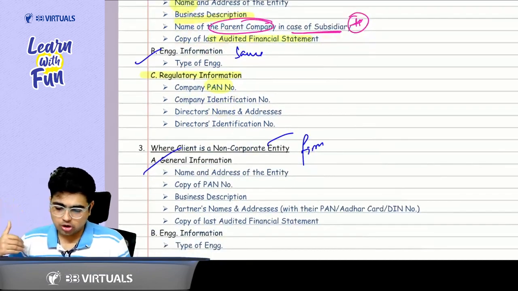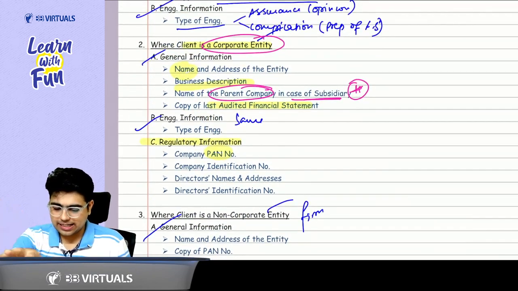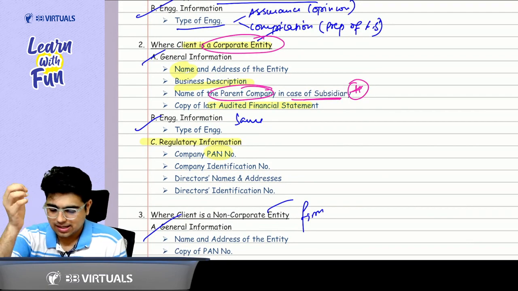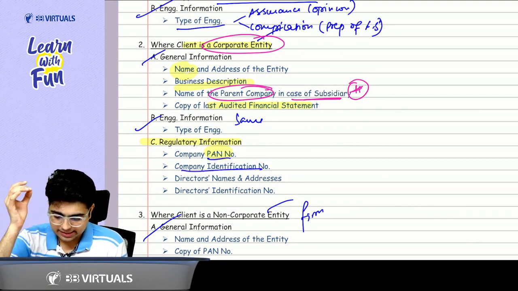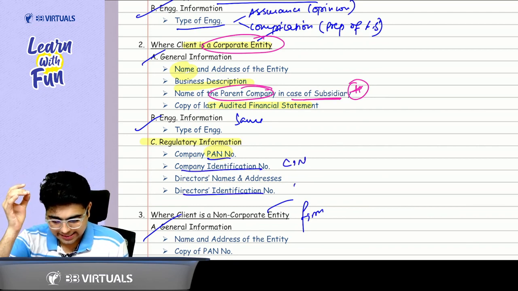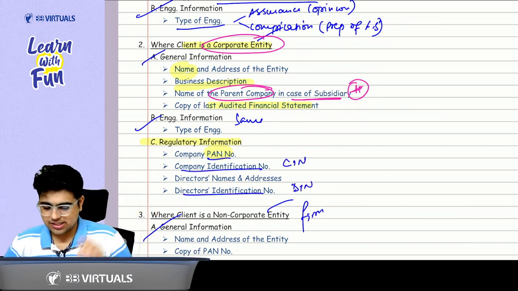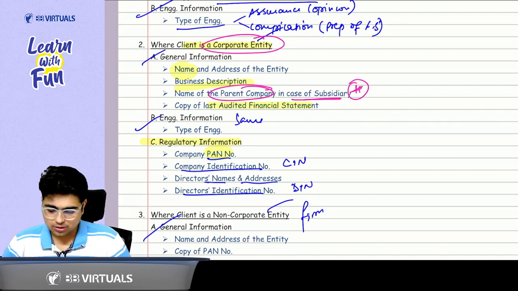Now coming to regulatory information, you just need to give the numbers. So, sir, what do you mean by the numbers? Company's PAN number, CIN, DIN. Come on, CIN and DIN. Company identification number, director identification number, then the names and address of the directors.